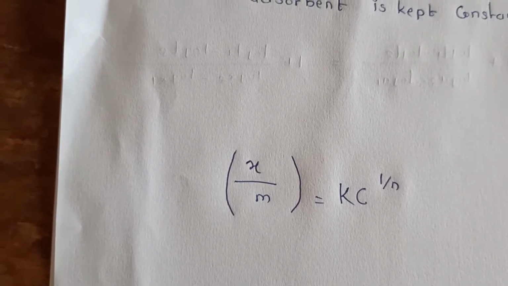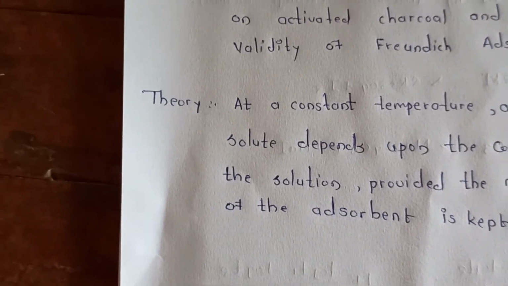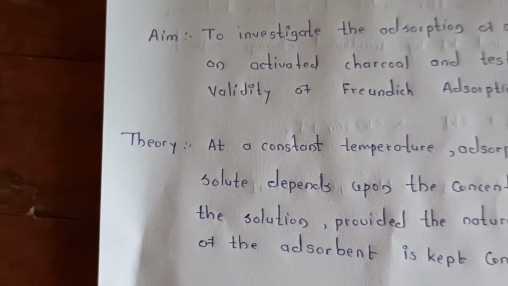We are going to investigate the Freundlich isotherm using activated charcoal and acetic acid.